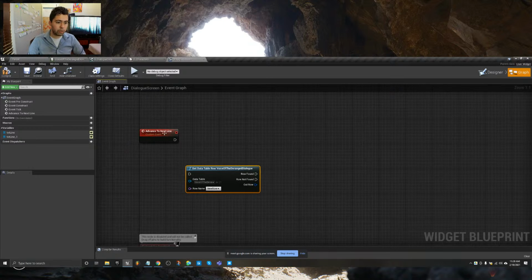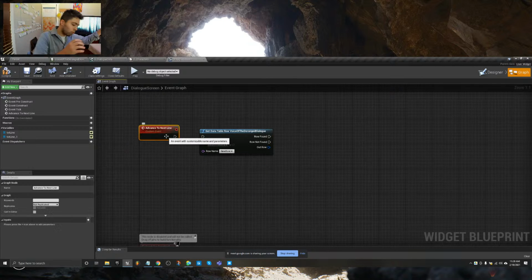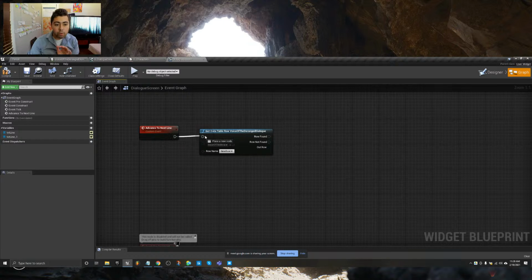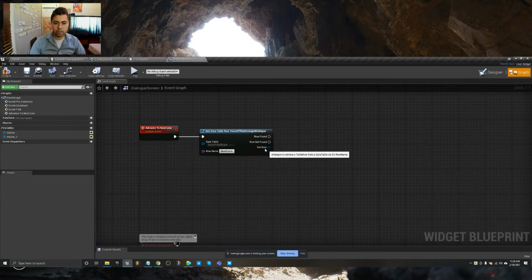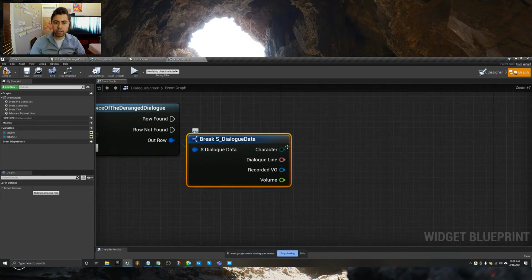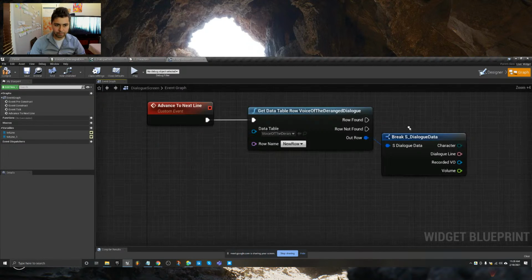So, all right, let's start with our code here. Advance to next line. This is going to be responsible for grabbing the next line in the data table, filling everything on screen that we need to see what's going on. So we're going to get the data table called Voice of the Deranged with all the dialogue lines. We're going to break the row that has all of that information, and then we could do things like filter by the character, ask what the line is, and so on.